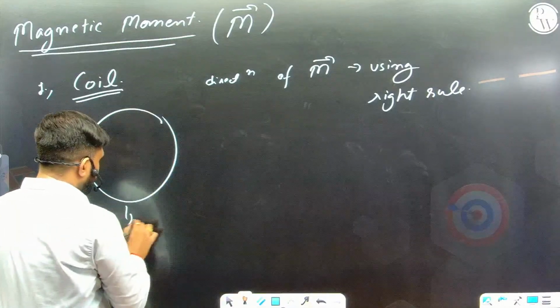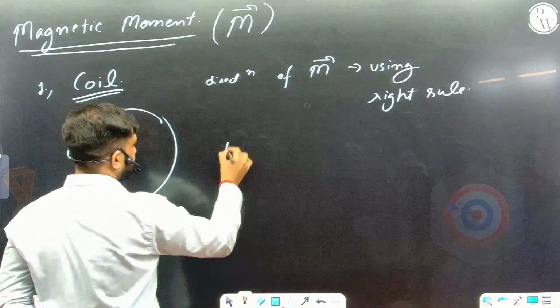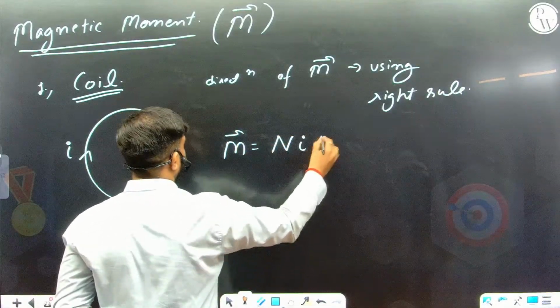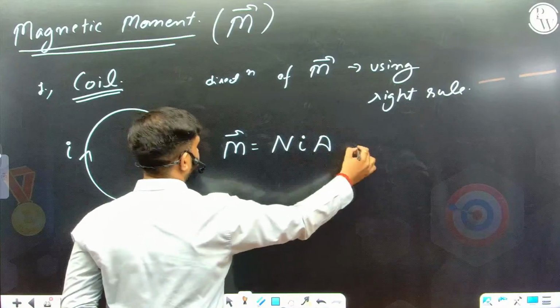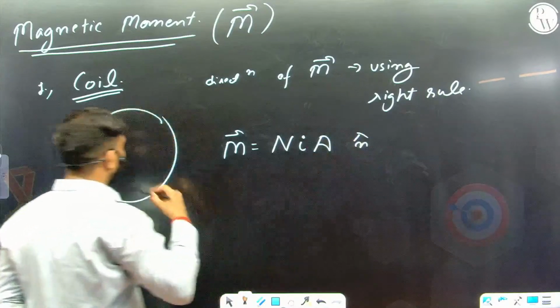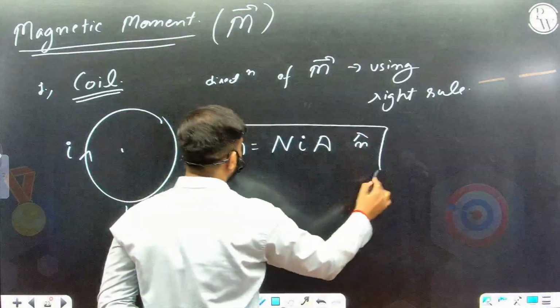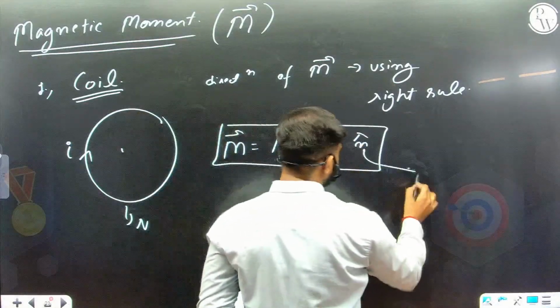Okay. If this wire has n number of turns, then the magnetic moment is simply NIA. And here the direction is normal to this plane, that means in the direction of its magnetic field. So I have put n cap. What is n cap?